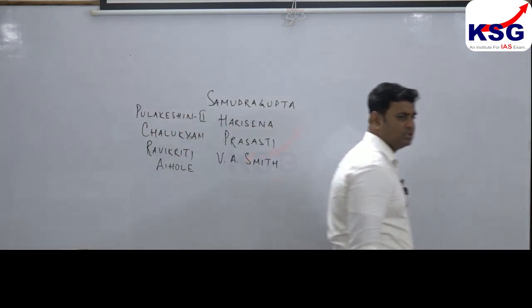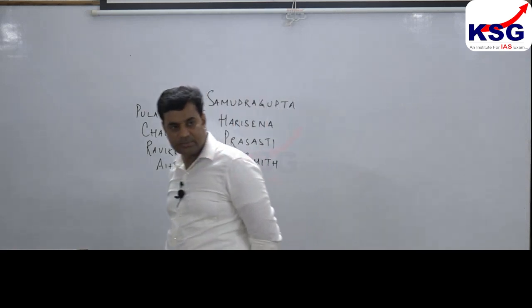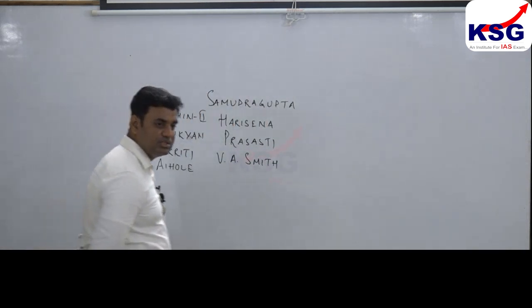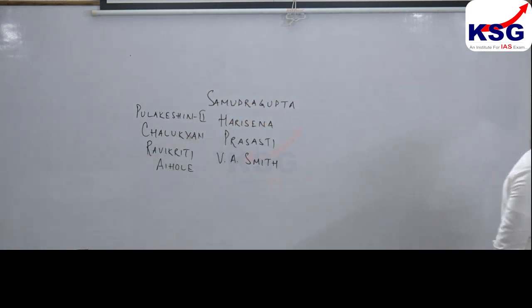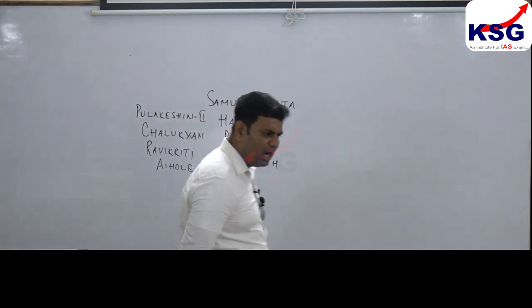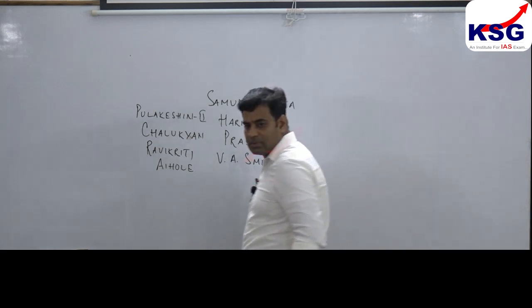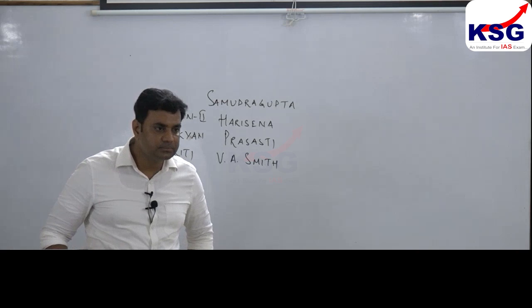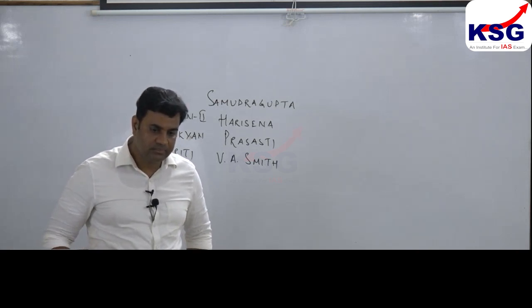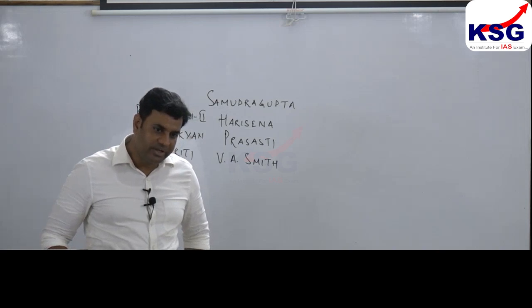Right, in this inscription, Ravikriti has clearly mentioned that Pulakeshin II was a powerful ruler who even defeated the ruler of North India, Harshvardhan, on the banks of river Narmada.